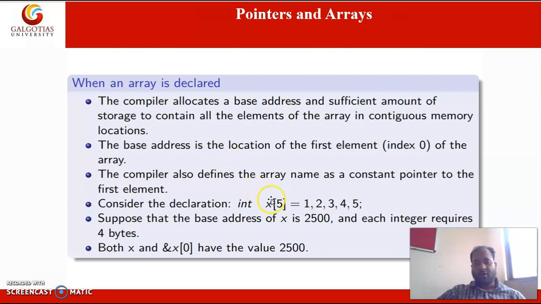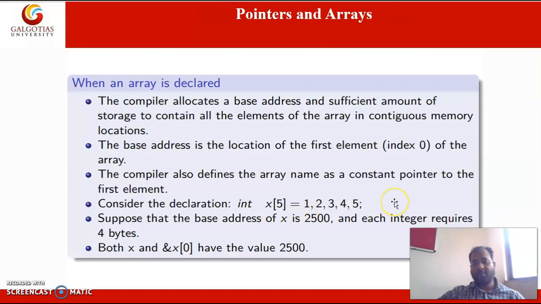Suppose in this example x is an array of type int, and here we are giving it as 5. So the size of the array is 5, then it will reserve 5 contiguous blocks for storing int values.